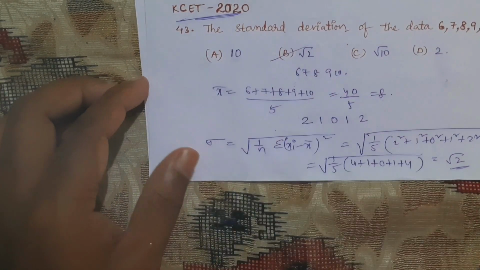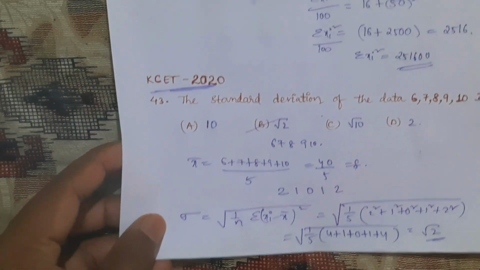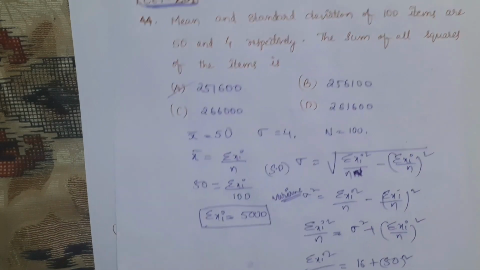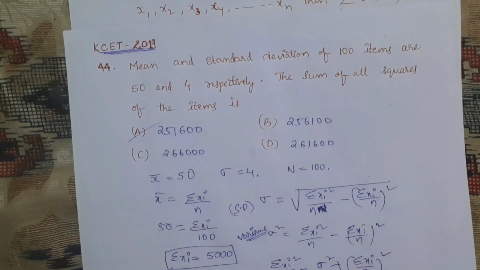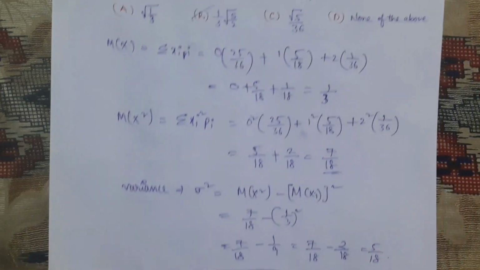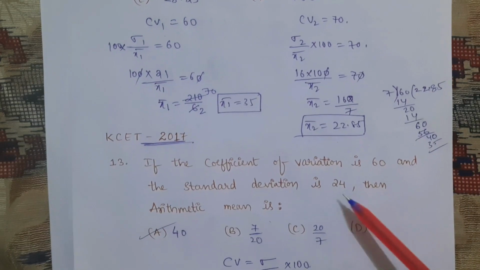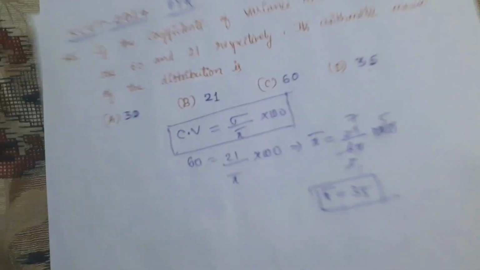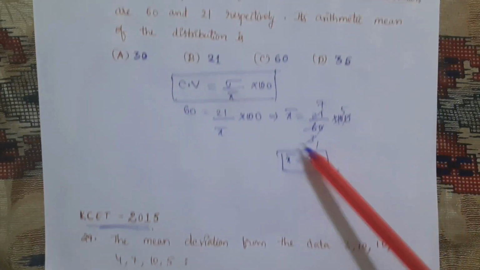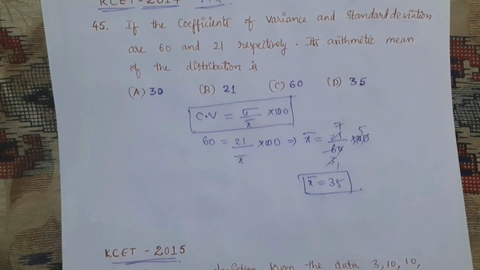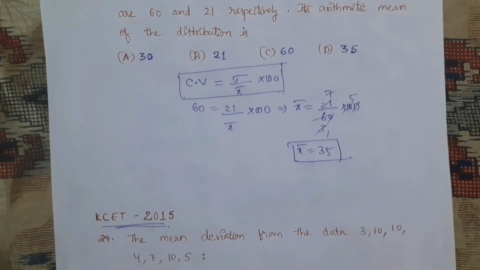So this is your previous year question. If you analyze the previous years' questions, the 2020 question is about mean and standard deviation. The 2018 question is about probability distribution, where you need to find the standard deviation. The 2017 question is coefficient of variance. 2016 again coefficient of variance formula, and 2015 is mean deviation, and then coefficient of variance and standard deviation based on 2014.